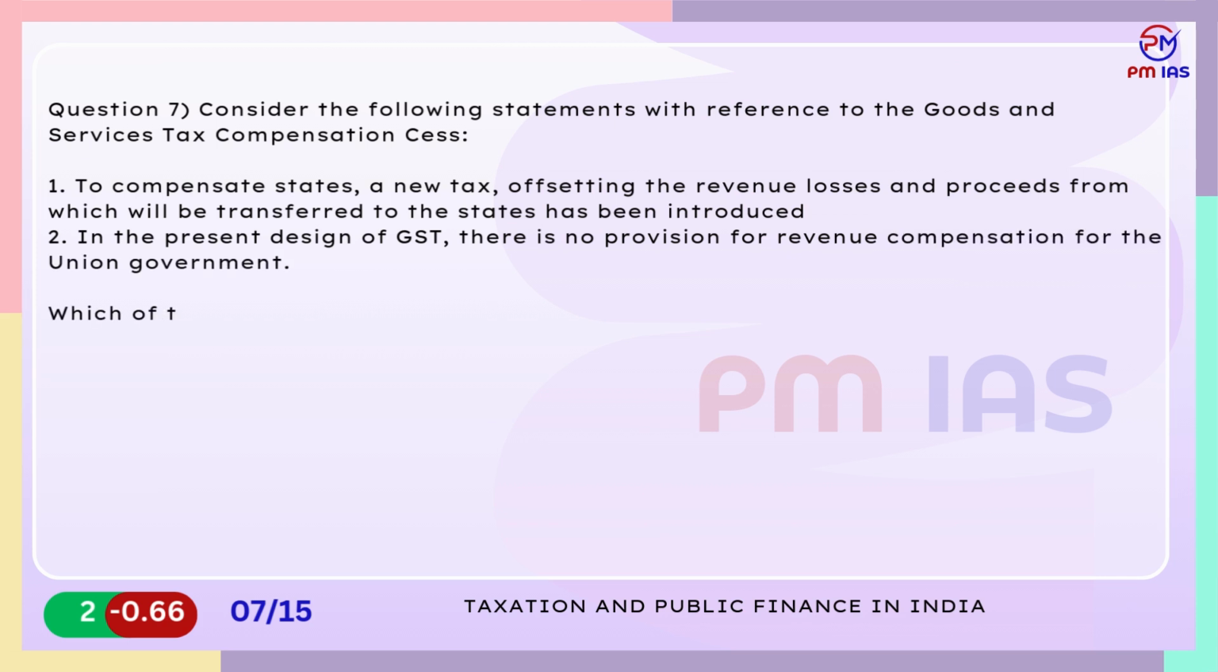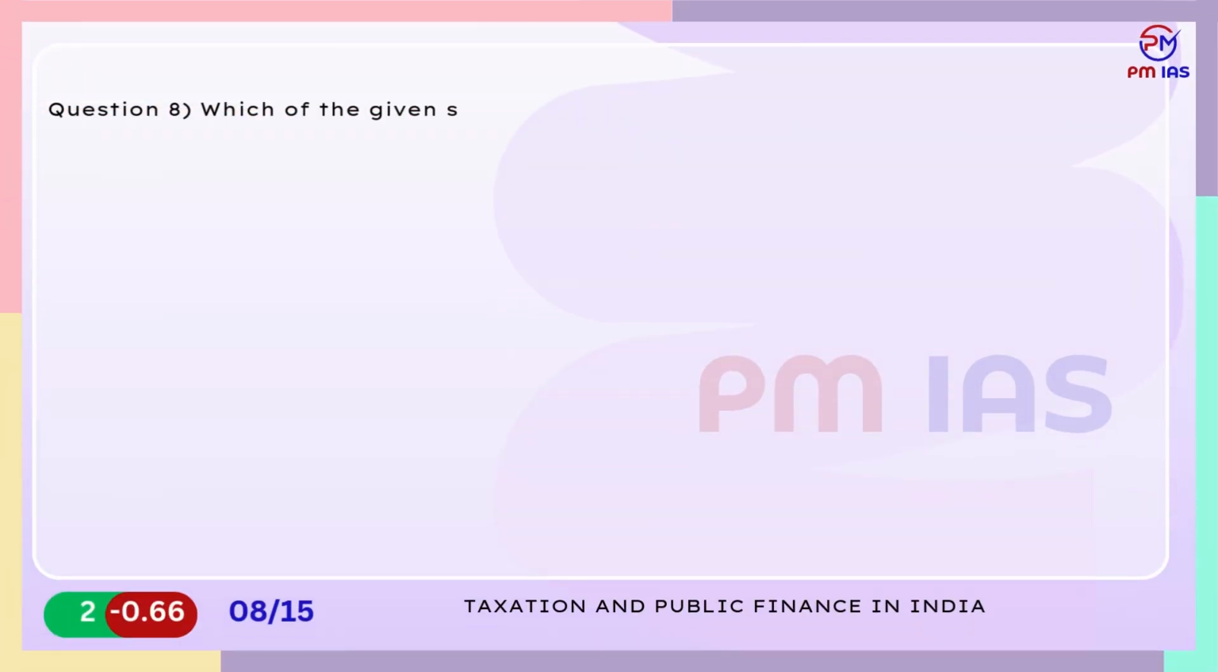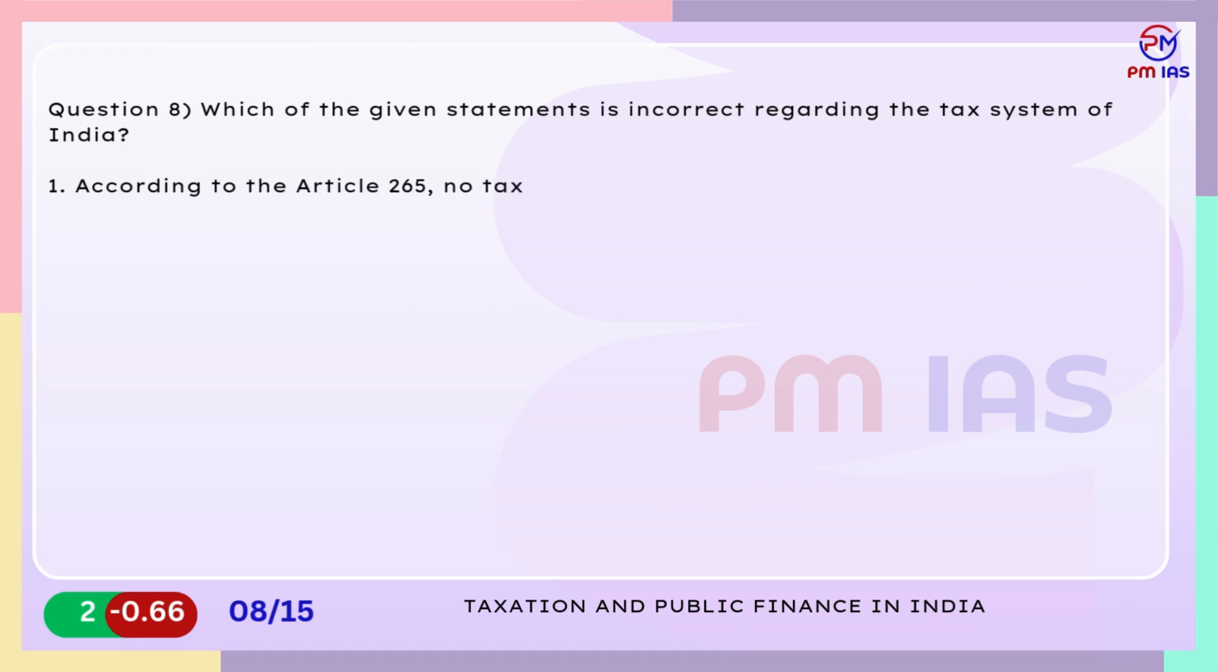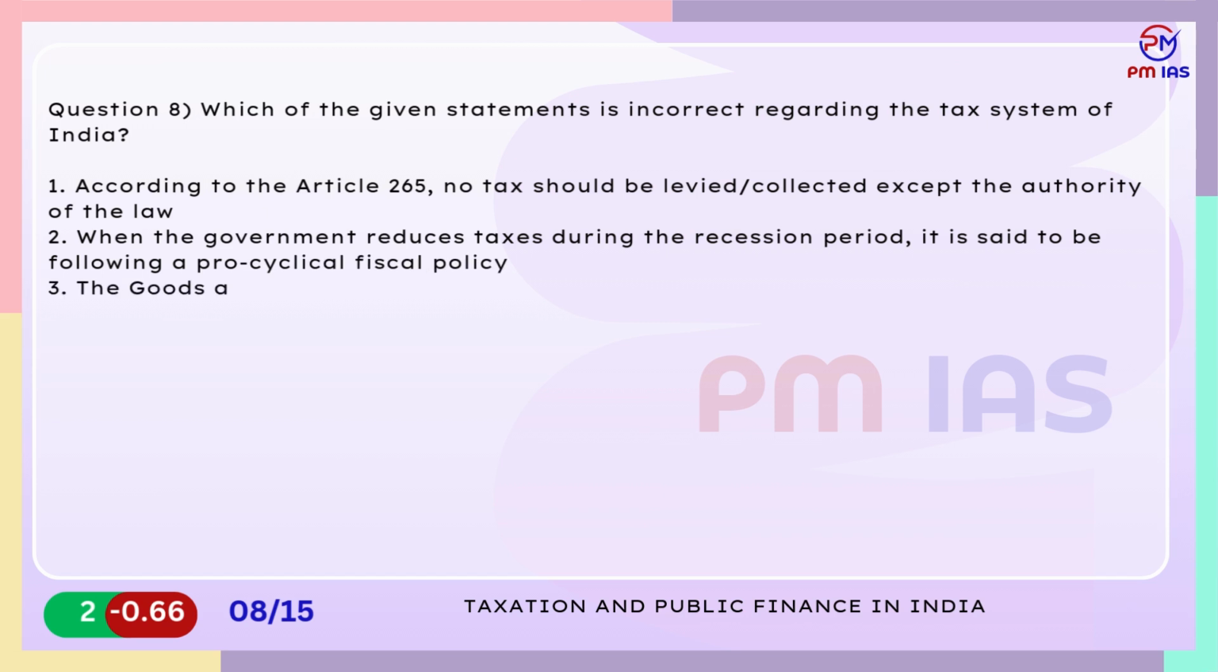A. 1 only. B. 2 only. C. Both 1 and 2. D. Neither 1 nor 2. Question 8. Which of the given statements is incorrect regarding the tax system of India? 1. According to Article 265, no tax should be levied or collected except by the authority of law. 2. When the government reduces taxes during the recession period, it is said to be following a procyclical fiscal policy. 3. The goods and services tax, GST, is a consumption and destination-based indirect tax.